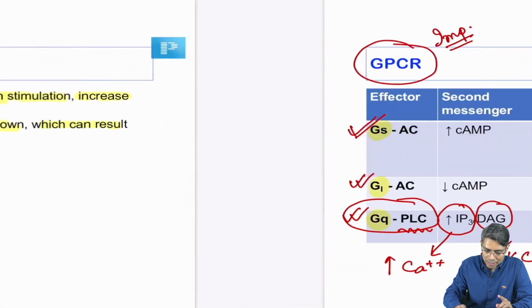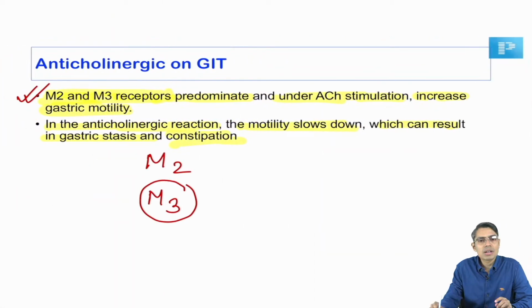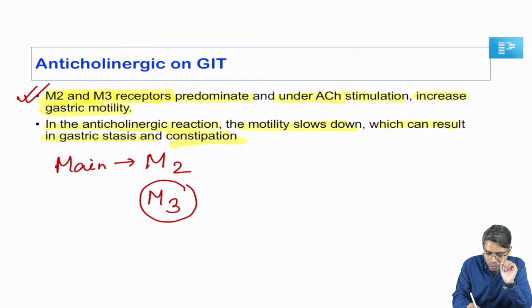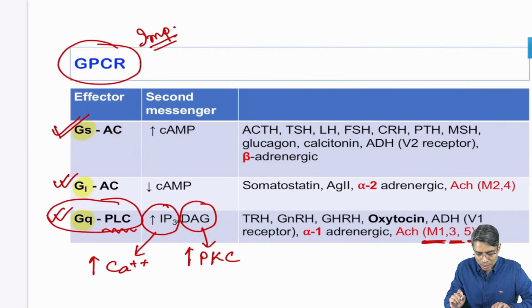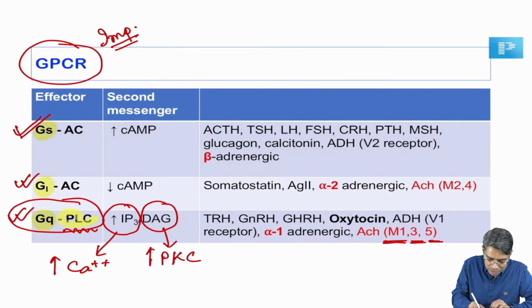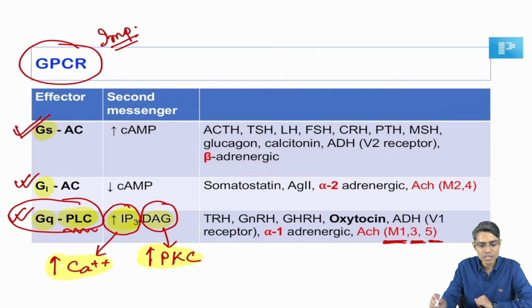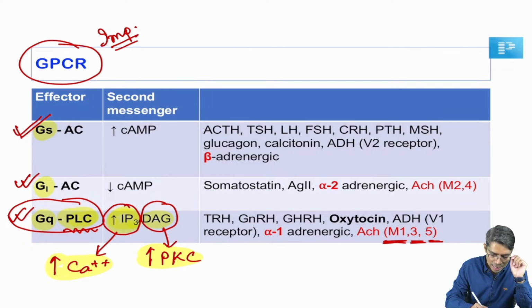So if I go back, the M3 receptor is also a cause of constipation, but that is not the main one. The main receptor responsible for constipation is the M2. Otherwise, if M3 is the main receptor, then what will M3 do? M3 will stimulate the Gq, Gq will stimulate phospholipase C, phospholipase C will produce inositol triphosphate and diacyl glycerol. Diacyl glycerol will stimulate protein kinase C, and inositol triphosphate will release a huge amount of calcium from the sarcoplasmic reticulum.